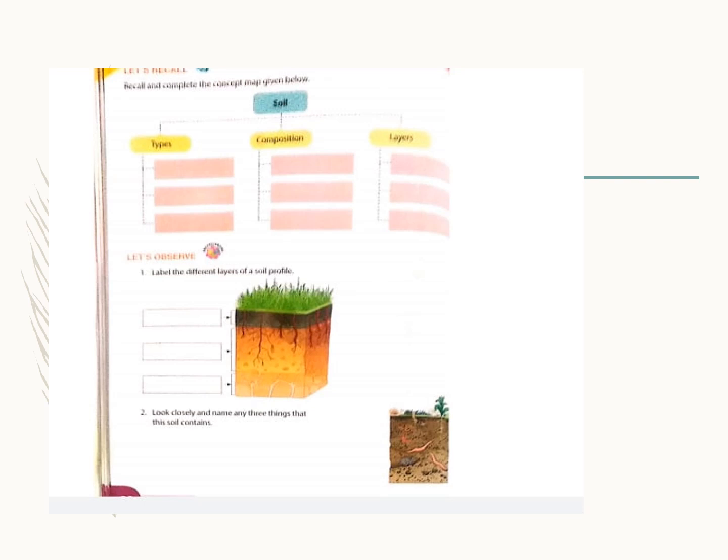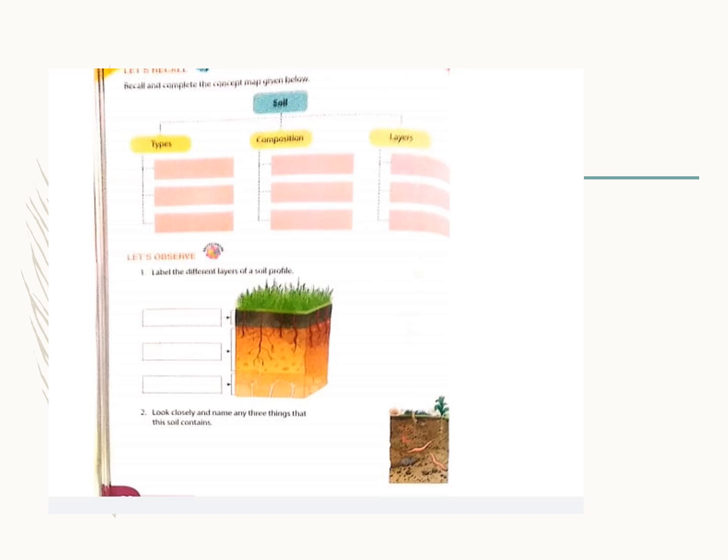How many types of soil are there? That you have to write down. And what is the composition of soil and the layers of soil? Which were the layers of soil? Topsoil, subsoil and bedrock. Now what is the composition of soil? It has silt, clay and sand. And what are the types of soil? They are clayey soil, sandy soil and loamy soil.